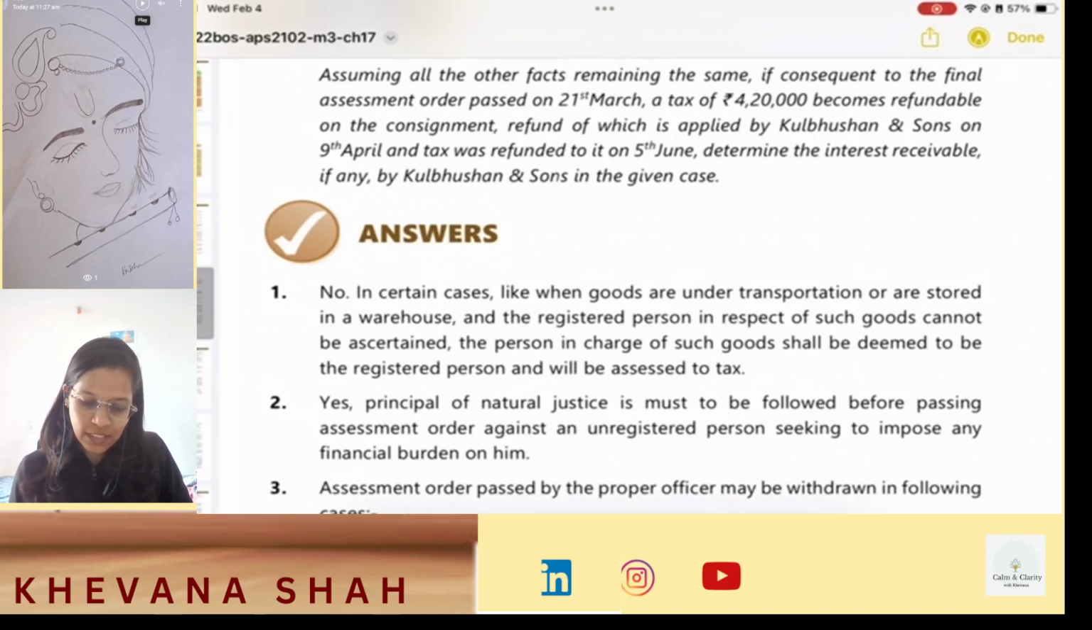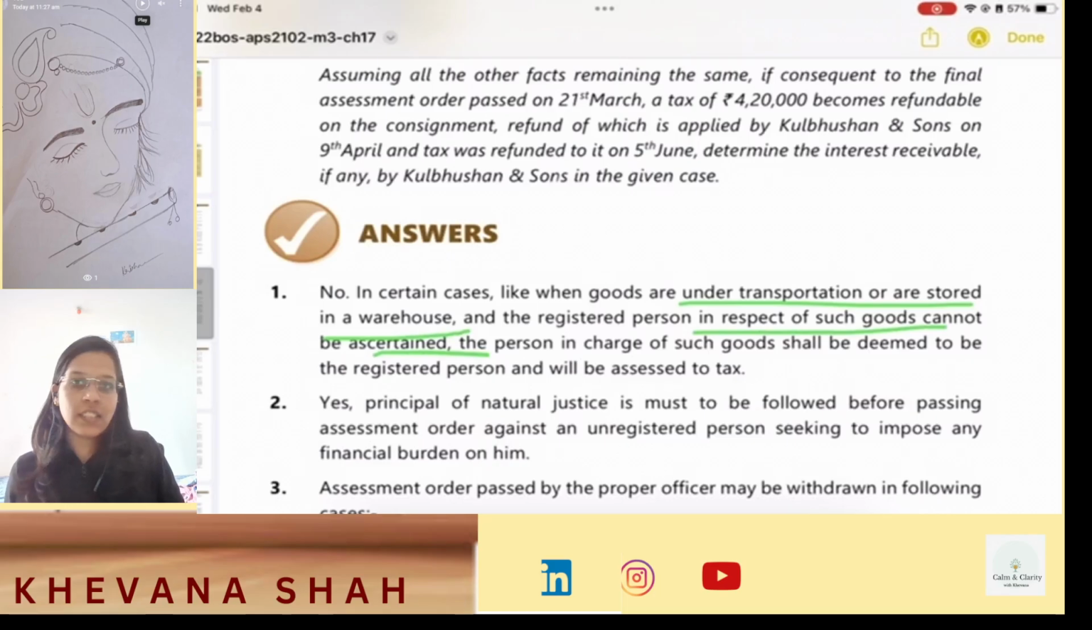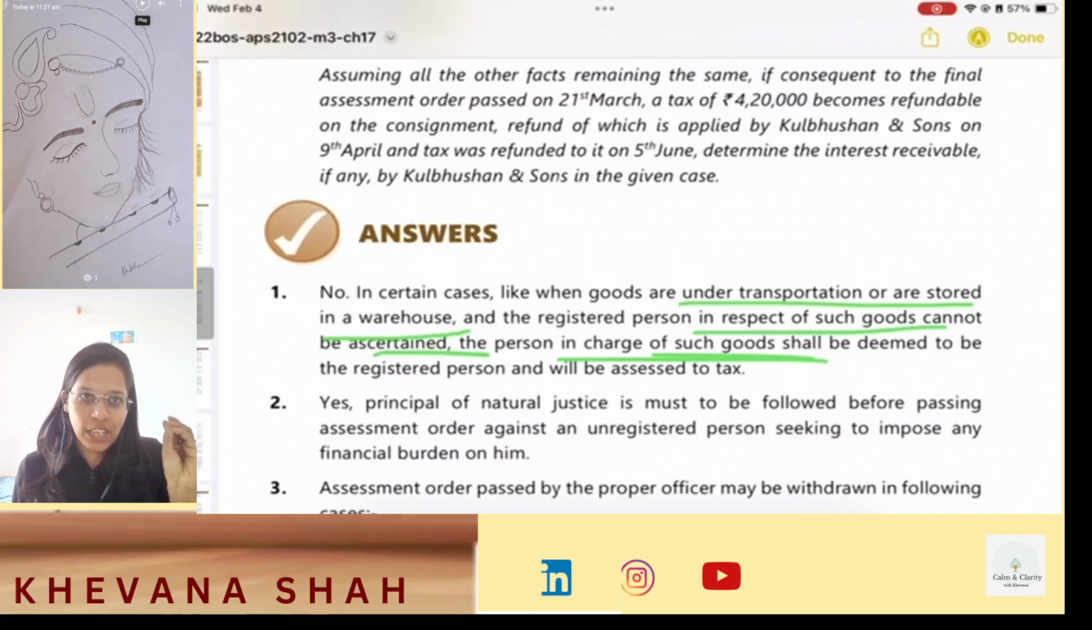So no, in certain cases, like when goods are under transportation or are stored in a warehouse and the registered person in respect of such goods cannot be ascertained. So when you don't know who is the registered person, in those cases, if the goods are in transport or stored in warehouse, then the person in charge of such goods, since you don't know who is a registered person, so whosoever is in charge of such goods shall be deemed to be the registered person and will be assessed to tax. So whosoever is in charge of such goods can be assessed to tax in cases where the registered person is uncertain. Okay, this is one exception, you need to remember this.